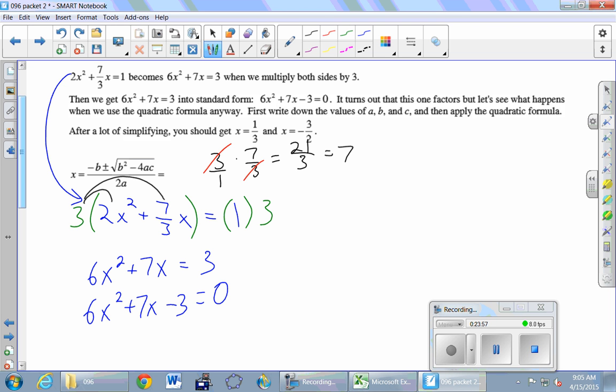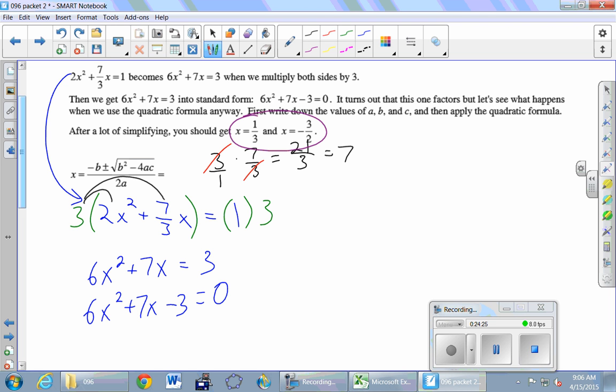So what you are going to do before jumping to the activity on the next page, and there's space for this problem on the next page, is solve this one with the quadratic formula, okay? So go ahead and do the quadratic formula all the way out. I actually don't know that you'll need the calculator very much for this. Do as much as you can without the calculator, I guess I'll say. And I will circle the answers. You've got them right here at the top, circled in purple. That's the goal, is to get to 1/3 and -3/2.